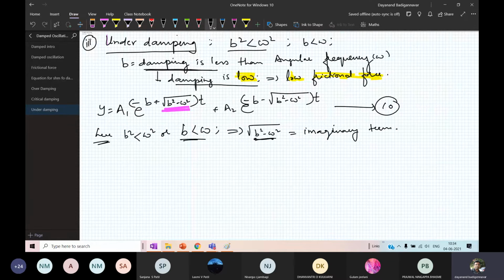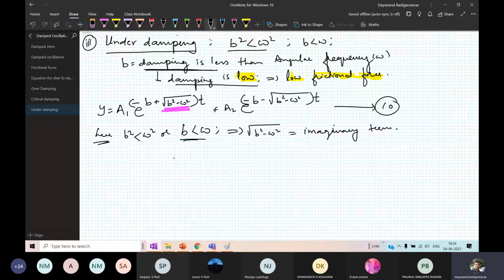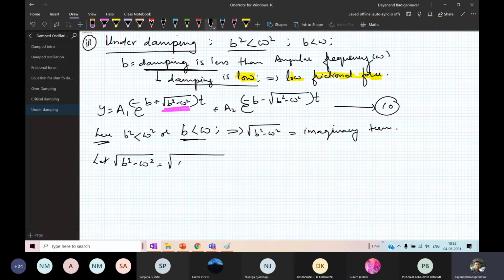Therefore, this root of b square minus omega square is an imaginary term. So what we have to do is some simplification. Let us rewrite root of b square minus omega square. I can write it like this: it is omega square minus b square.